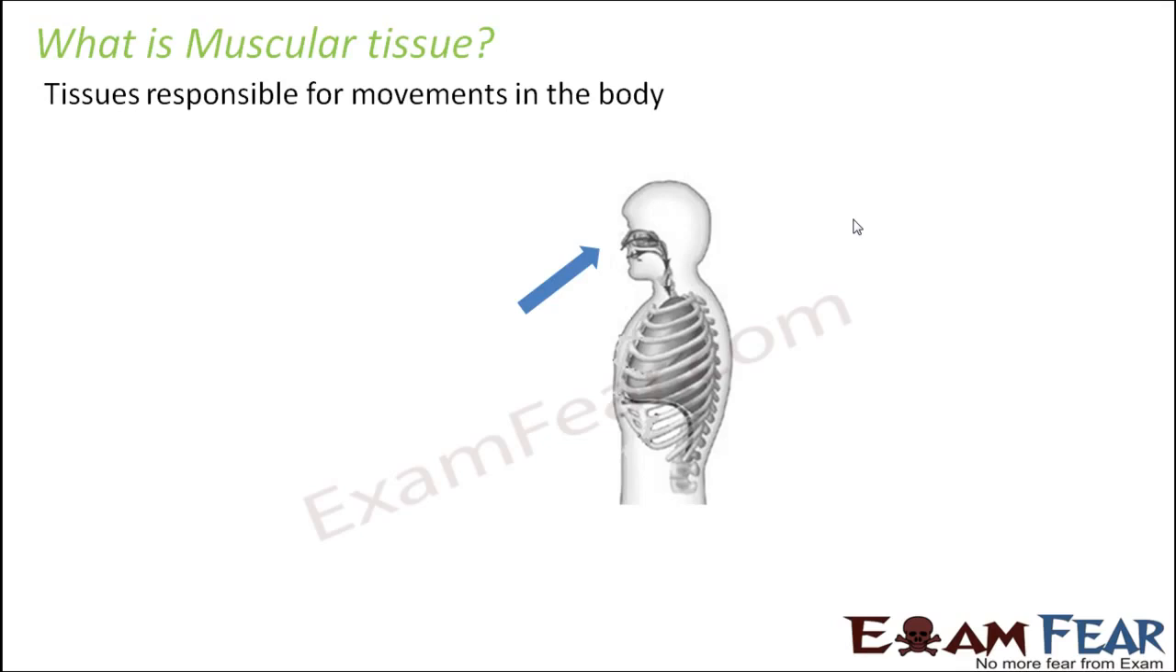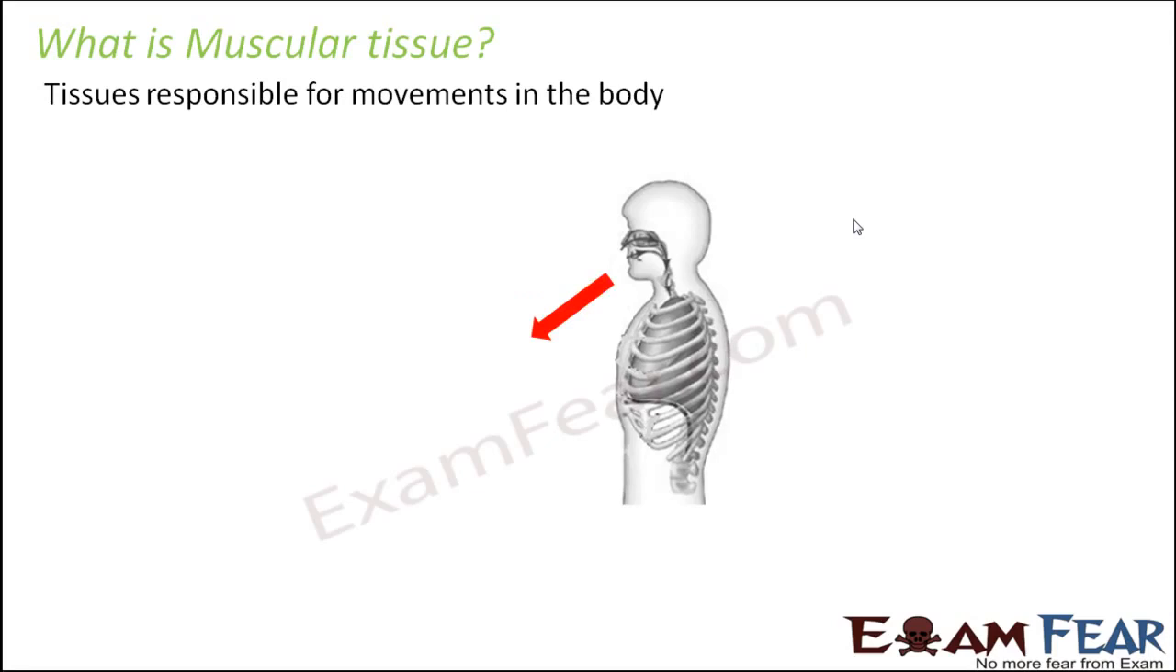So till now we saw epithelial tissue, which forms the covering and lining of different parts of the body. Next was connective tissue, which connects different parts of the body. Now muscular tissue is responsible for movements. We are able to move our hands, we are able to move our legs, we are able to breathe, the heartbeat, the movement involved. So all these internal and external movements which happen in our body is because of muscular tissue.